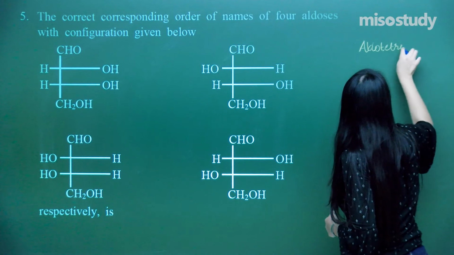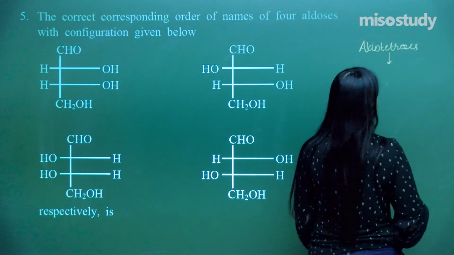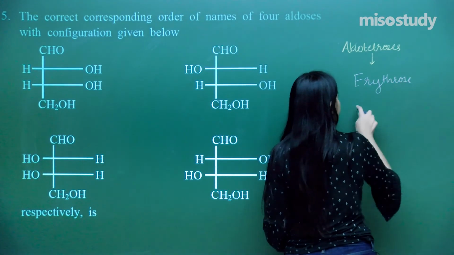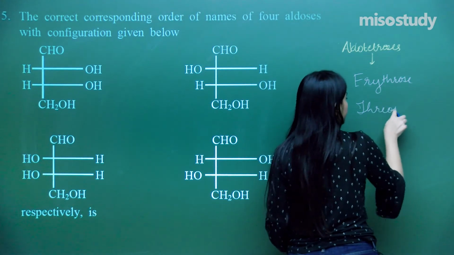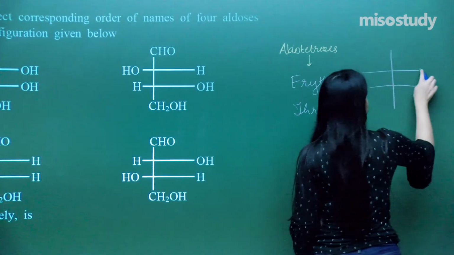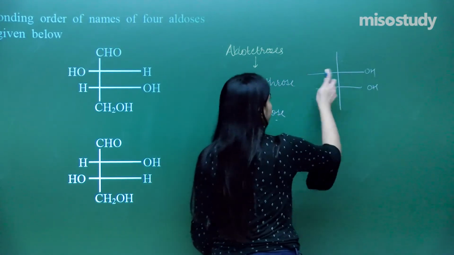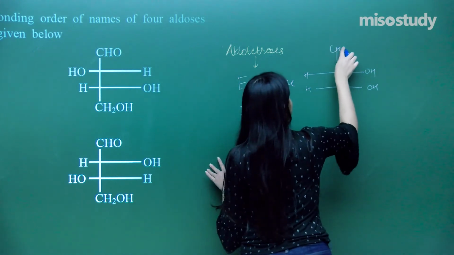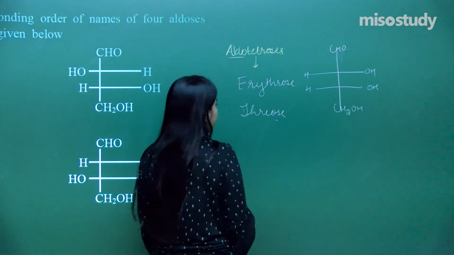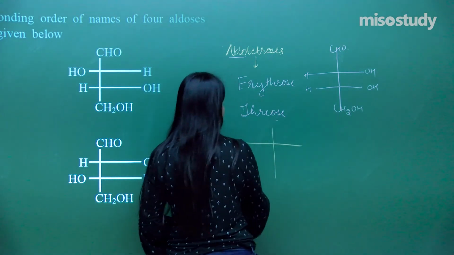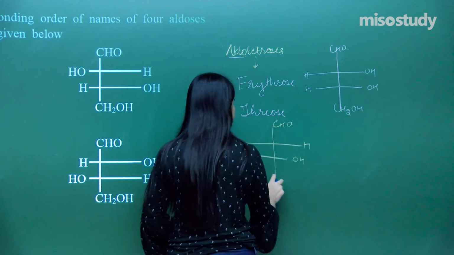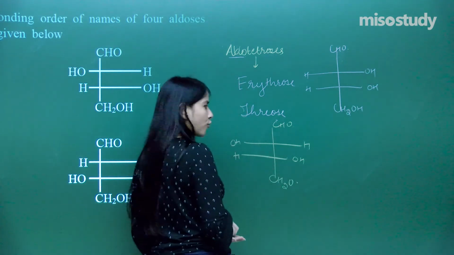aldotetroses. So what have we discussed in the case of aldotetroses? I have got erythrose and I have got threose. So what is erythrose and threose? Let us just draw the structures first. So that is erythrose when both the OH are on the similar side, CH2OH, since this is aldo, and CH2OH, that is the remaining. In the threose, what do we have? We have got OH arranged opposite. That is the structure for threose.